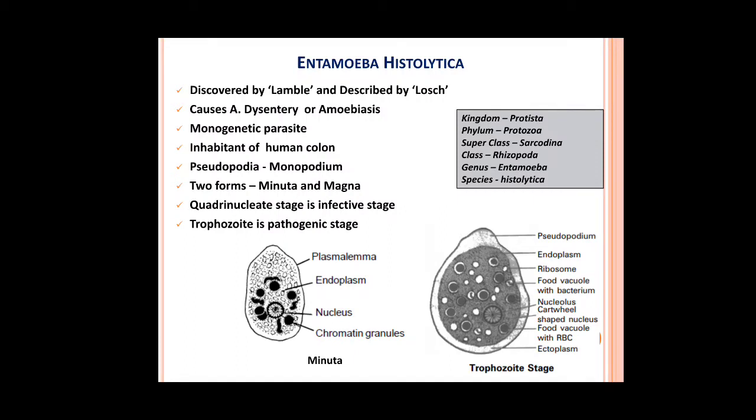So guys, another is the trophozoite or magna form. In the magna form the highlight is the pseudopodium. You can see here that the monopodium is very highlighted, and endoplasm and ectoplasm are found here. The most important thing here is the food vacuoles with bacterium and RBC. So the RBC is engulfed in the course of infection, and this shows the nature of the trophozoite, which is phagocytic.